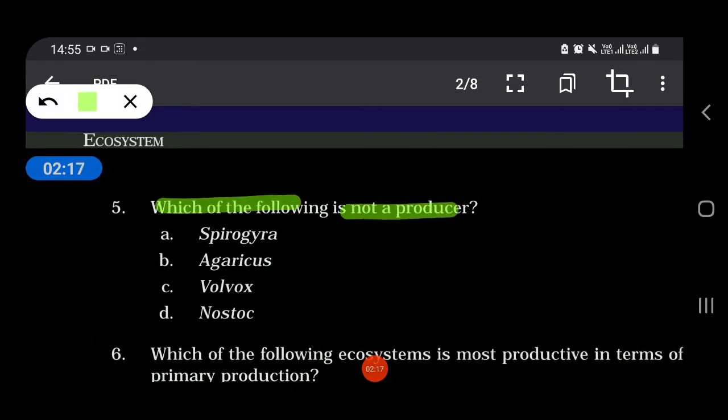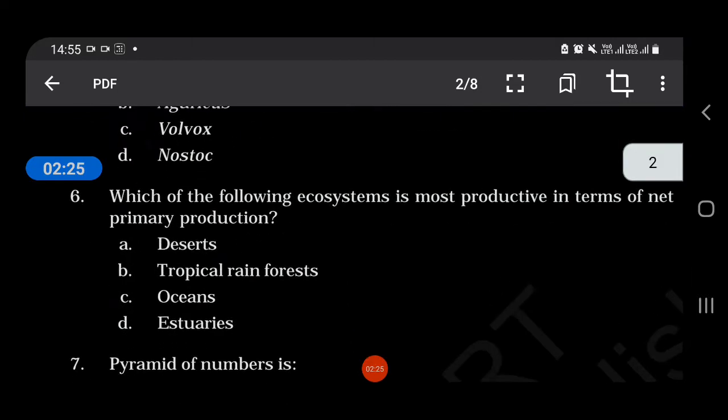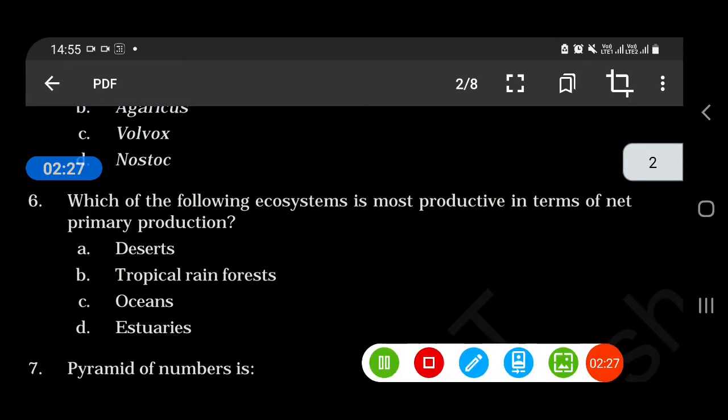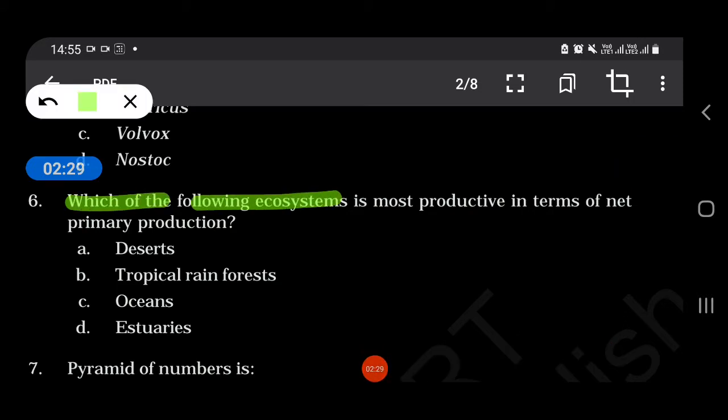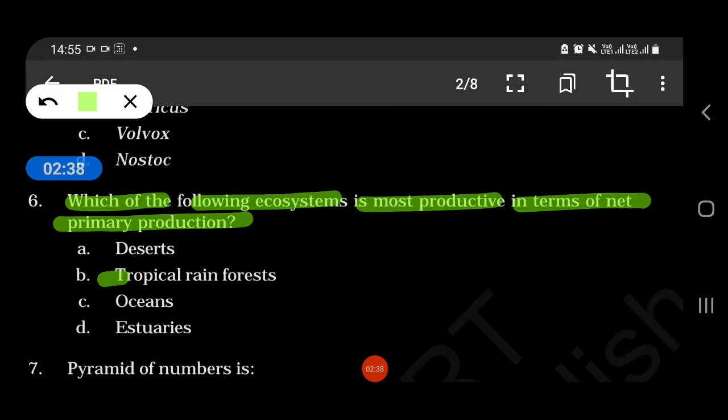Which of the following is not a producer? Spirogyra, agaricus, volvox or nostoc. So our answer goes to agaricus, which is a fungus. Which of the following ecosystems is the most productive in terms of net primary production? Deserts, tropical rainforest, oceans, estuaries. So our answer is tropical rainforest is the most productive.